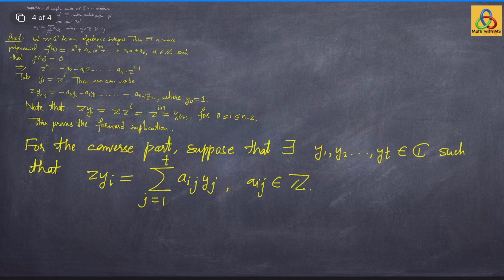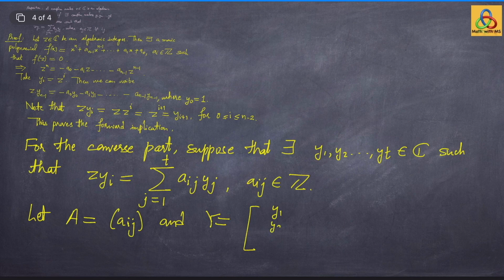Let us set A to be the matrix whose ijth entry is aij, and let us write Y to be this column matrix consisting of y1, y2, so on yt.